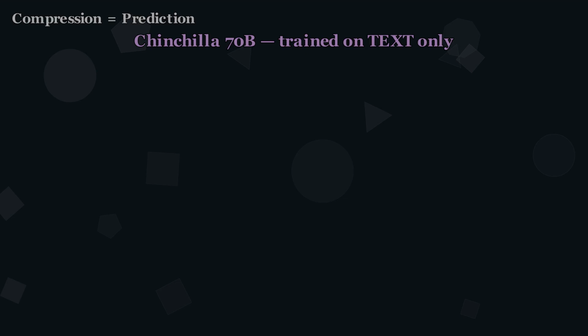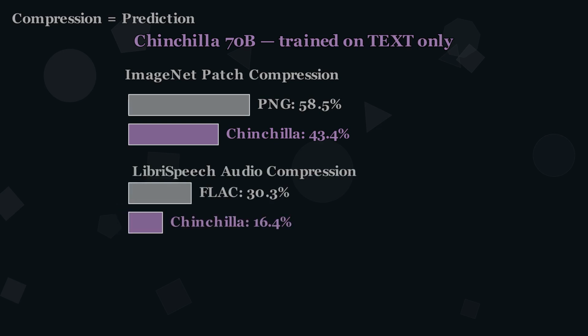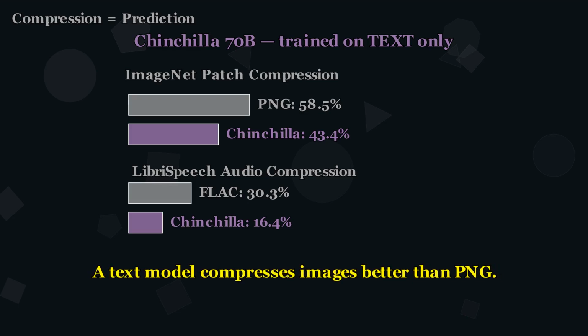In 2024, researchers proved this is not just theory. Chinchilla, a 70 billion parameter model trained only on text, compressed images to 43.4%. PNG, the dedicated image format, 58.5%. It compressed audio to 16.4%. FLAC, the dedicated audio codec, 30%. A model that has never seen a single image or heard a single sound compresses them better than purpose-built tools.